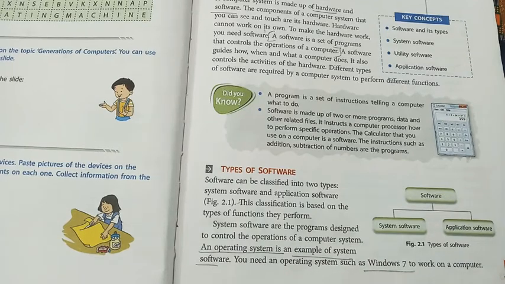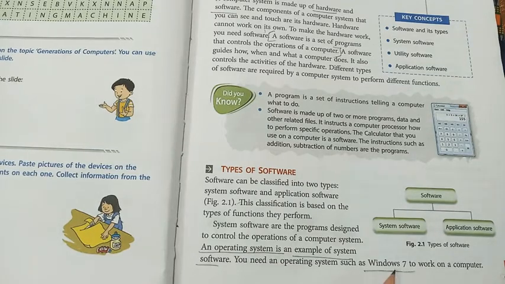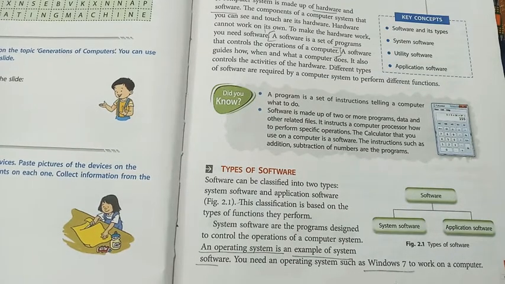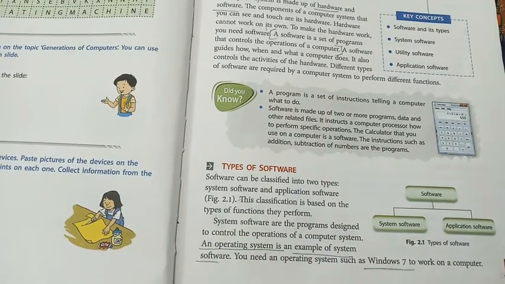For example, nowadays Windows 10 is popularly used as an operating system in every computer. But in your book, the example is given as Windows 7. Windows 7 is one of the best operating systems.